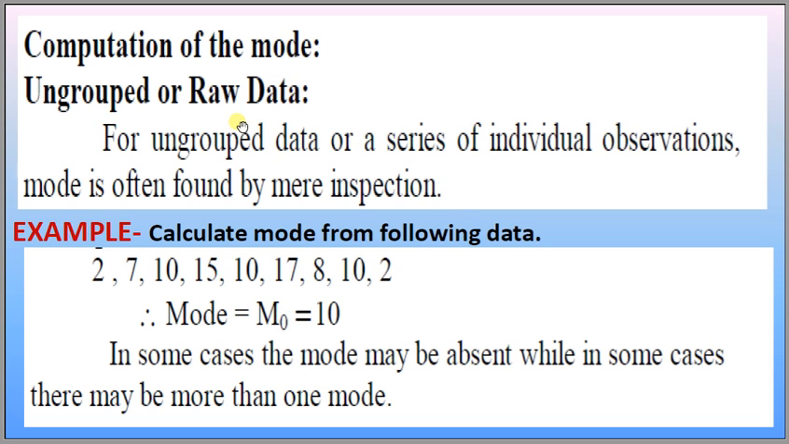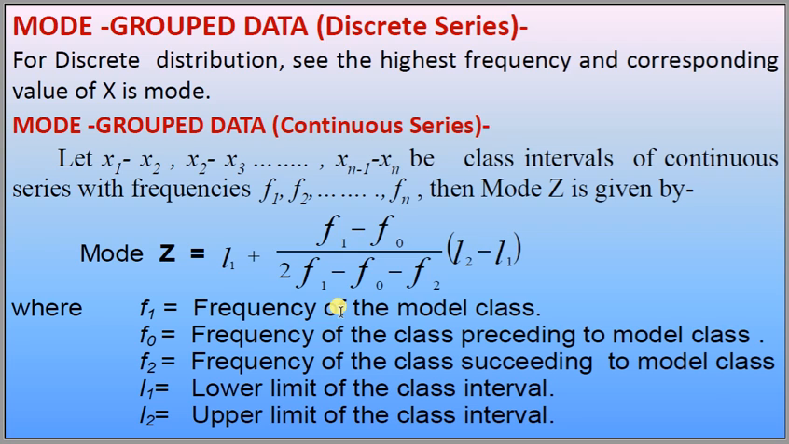Computation of mode, ungrouped or raw data. For ungrouped data or a series of individual observations, mode is often found by mere inspection. Calculate mode from the following data: 2, 7, 10, 15, 10, 17, 8, 10, 2. Here mode is 10 because 10 occurs 3 times: 1, 2, 3. 10 has frequency 3. That's why the mode of this data is 10.